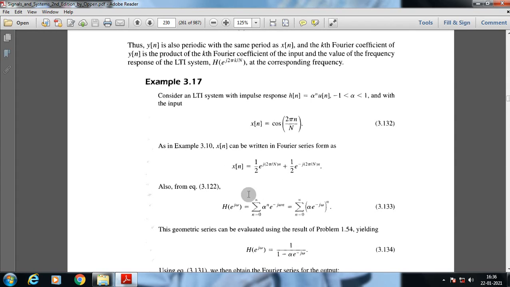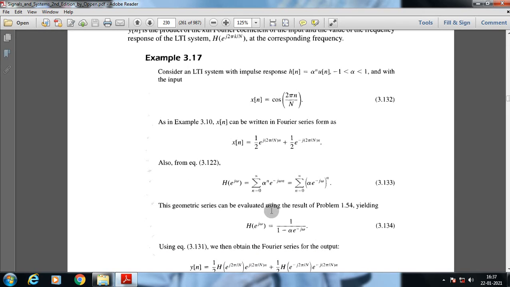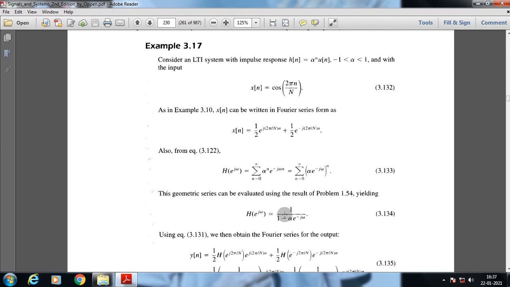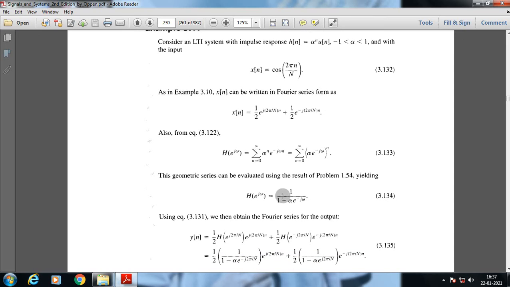As we know, H(e^(jω)) can be written as the summation from n = 0 to infinity of α^n e^(-jωn), or this could be rewritten as the summation for n from 0 to infinity of (α e^(-jω))^n. This geometric series can be evaluated using the results of problem 1.4, which means this series can be written as 1/(1 − α e^(-jω)). So the frequency response of this specific system is 1/(1 − α e^(-jω)).